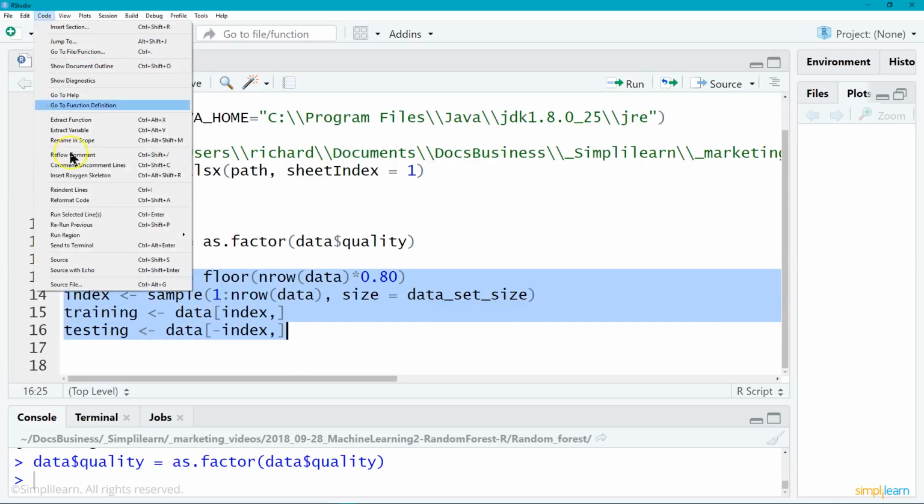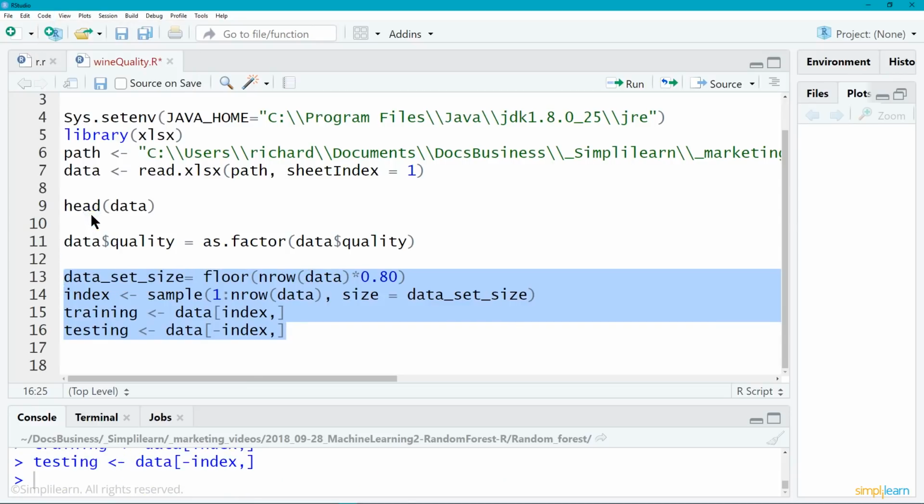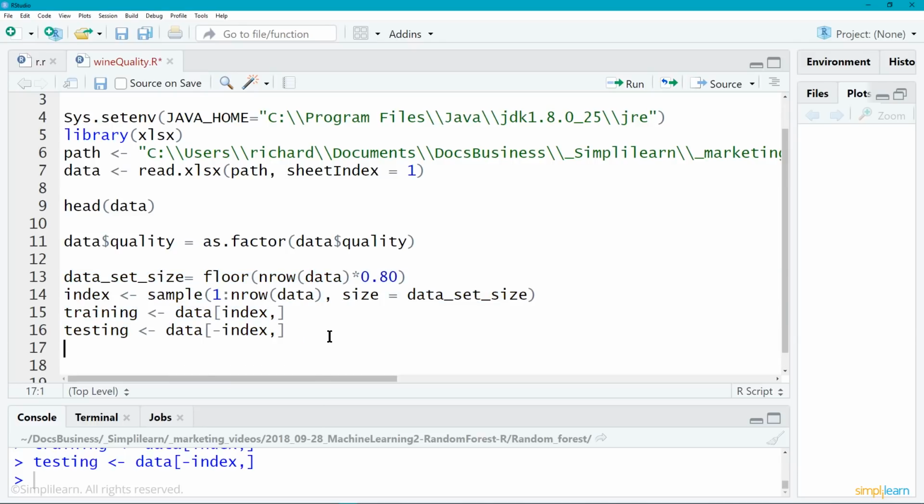We'll go into code, and we'll run selected lines. And so now we have our data in here. We have our training set and our testing set. That's what we wanted to get to. So once we've formatted all the data, then we get to the next real easy step, which is a single line to bring in our random forest.